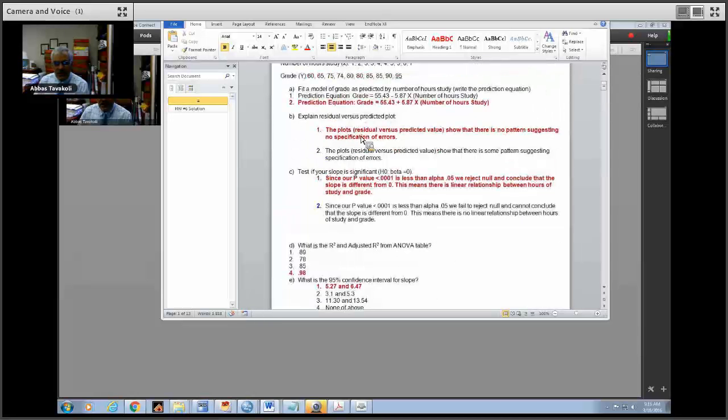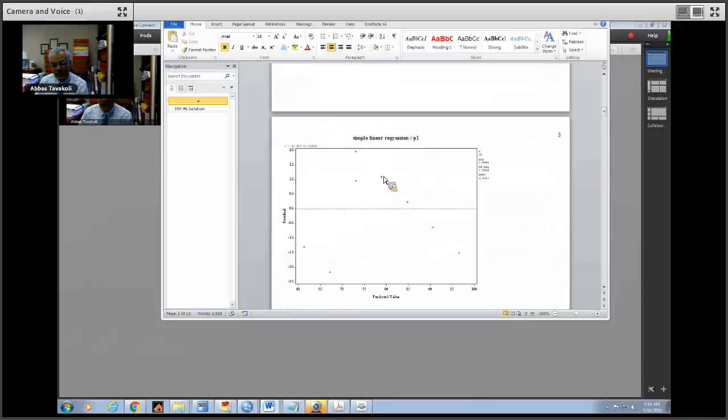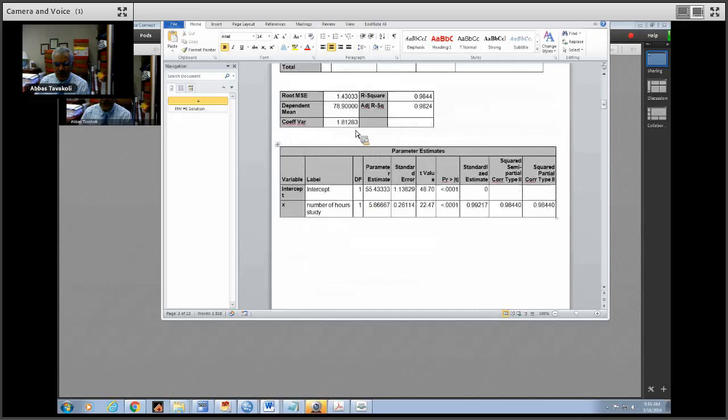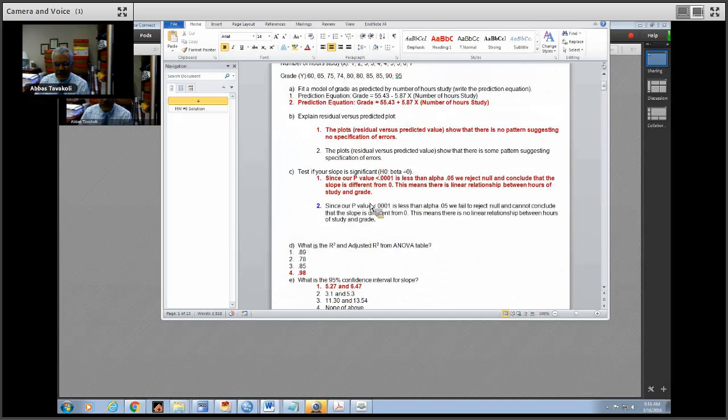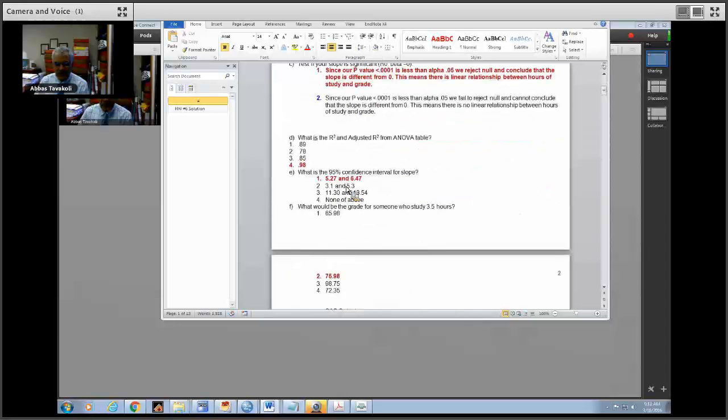Explain residual versus predicted plot. If you look at the plot, the correct answer was the plot shows there is no pattern, suggesting no specification error. That is one of the assumptions we make in multiple regression or regression. And so if you look at the plot, you would not see a pattern. It's just all random. That's what you wanted to see.